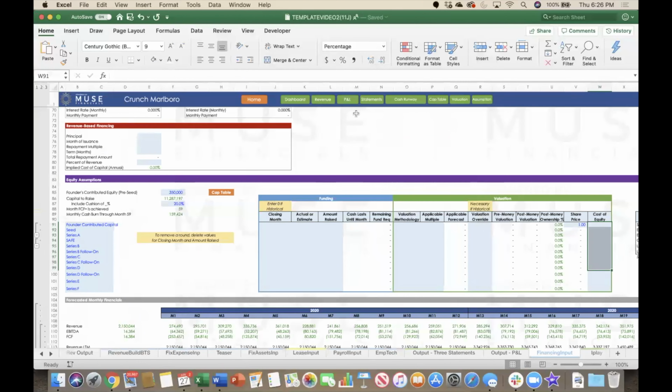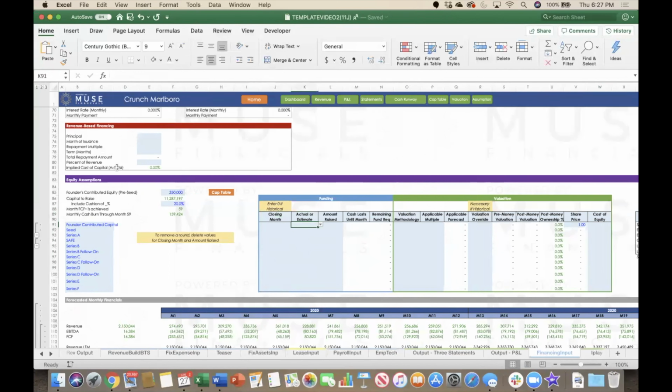The Muse Financial Forecast allows the founder to understand the company's cash flow needs as it scales. The starting point is understanding how much capital needs to be raised until the company reaches free cash flow positive, as well as the average monthly cash burn. In this example, the company needs to raise $11.3 million of capital until it reaches free cash flow positive in month 59, and it's burning through on average $159,000 of cash a month.